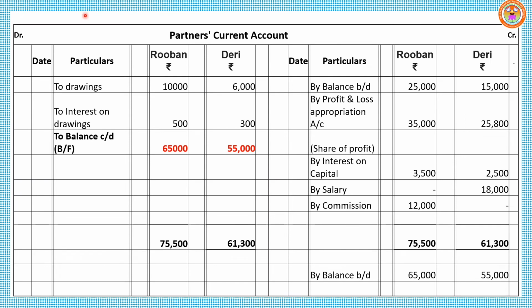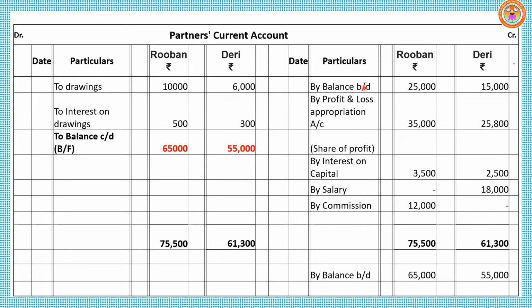So next step, partners current account. Go through the format, create columns debit side, credit side for both the partners, Reuben and Derry. Look at the format. First one, balance BD. That means current account opening balance. It may show either debit balance or credit balance. In this question, particularly it is given CR inside the bracket.